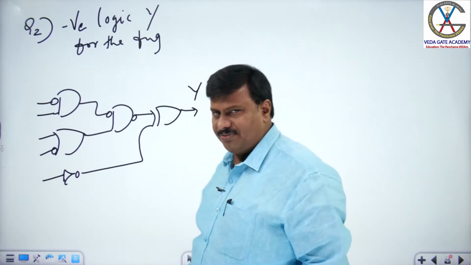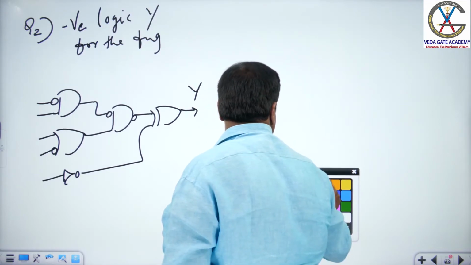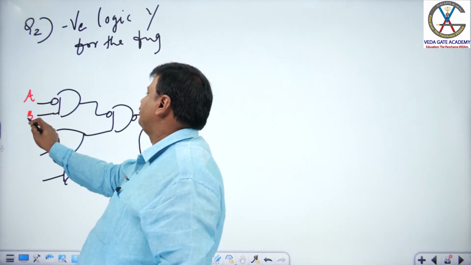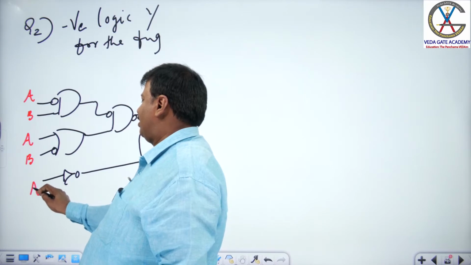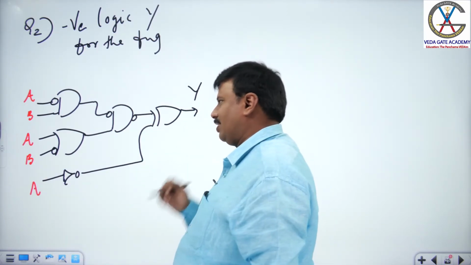So he is asking you to define negative logic why. Let us see the inputs now. Here it is AB, and here also AB, and here it is A. Yes, let us see what is negative logic equivalent of the circuit.